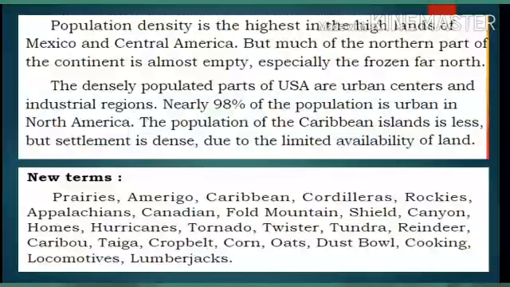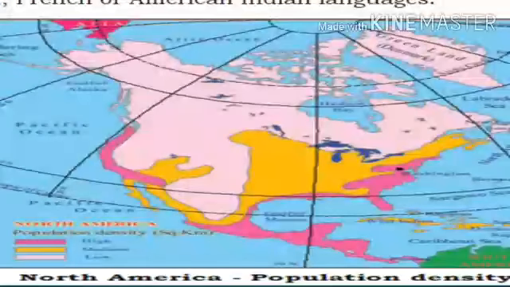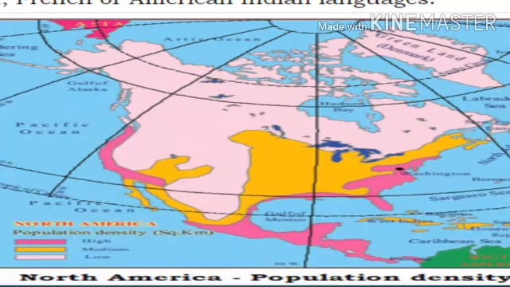Population density is the highest in the highlands of Mexico and Central America, but much of the northern part of the continent is almost empty, especially the frozen far north. Look at this map. Here it shows three colors: baby pink, yellow, and dark pink.